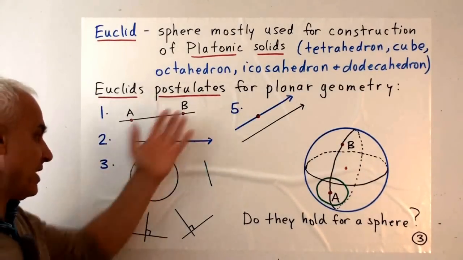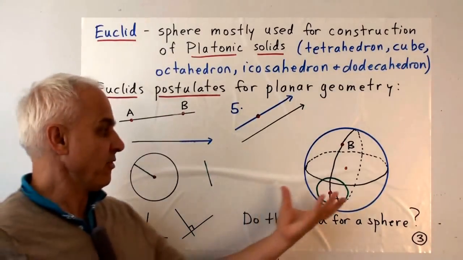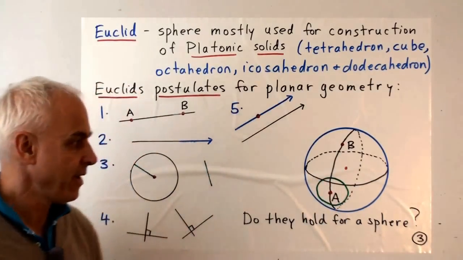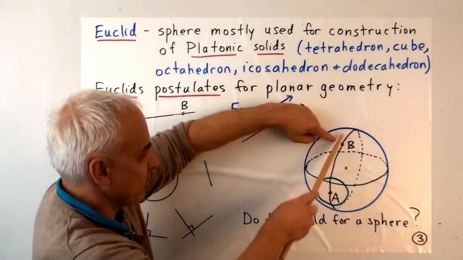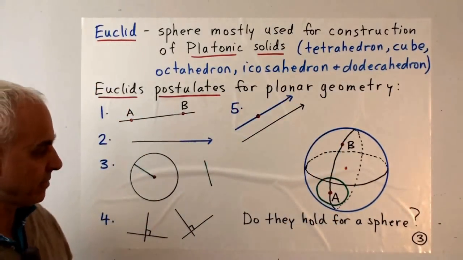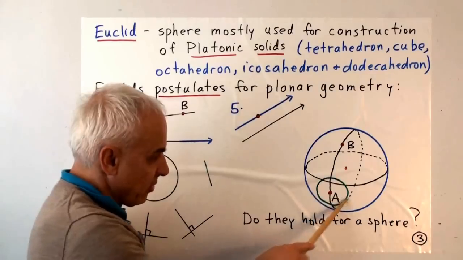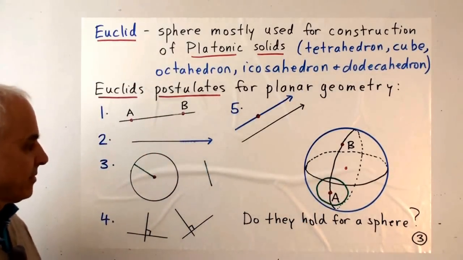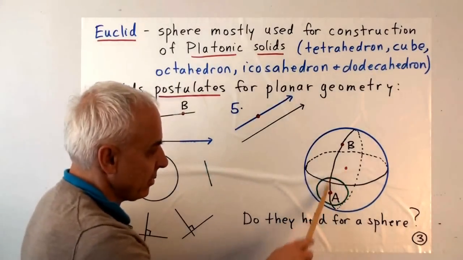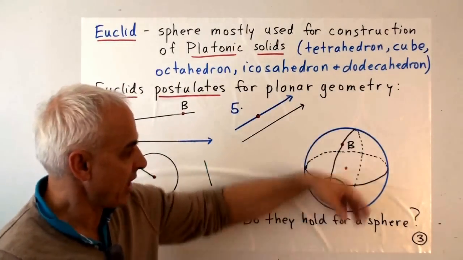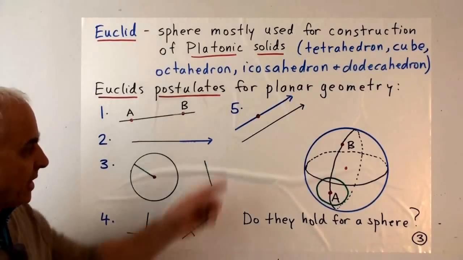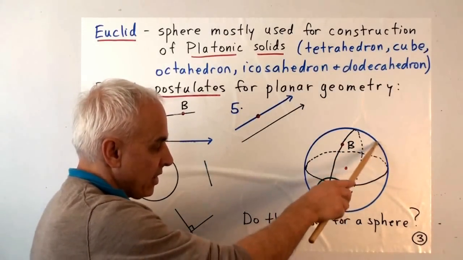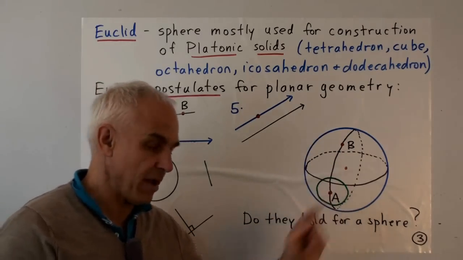So it's very natural, if you've been studying these things a lot, and then you come to a sphere, to ask, well, do these postulates hold for a sphere? Is it true that if you have any 2 points, there's always only one line that connects them? Given a point and a radius, can you always draw a circle with that point as center and the given radius? Do we have notions of perpendicular lines? And do all perpendicular lines look the same? Is there something of a parallel postulate? If you have a line and a point not on the line, can you draw a parallel line to the given one through that point?